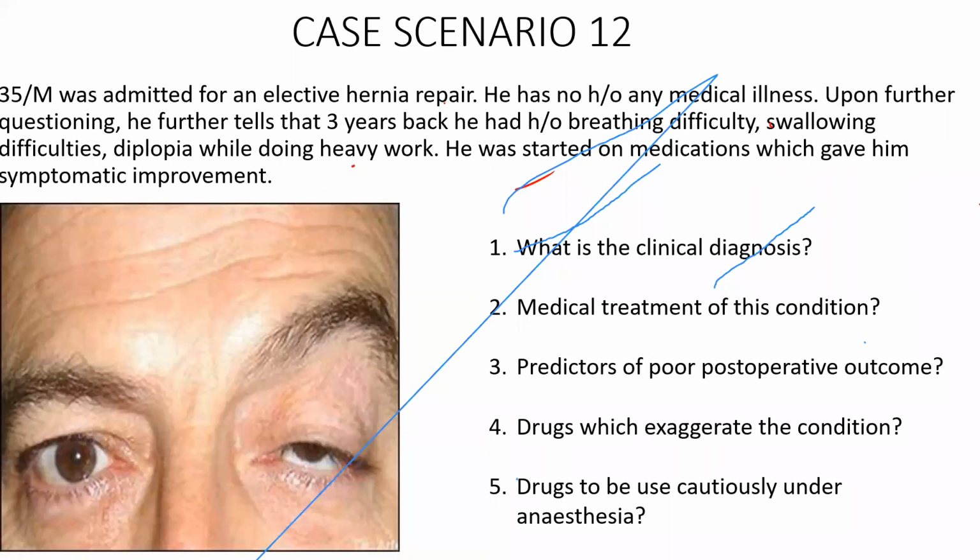Sir, what about holding or giving pyridostigmine to patients who are on it regularly? It is generally agreed that you can give the morning dose and need not stop. At least, if you withdraw it 4 to 6 hours before surgery, that is sufficient.